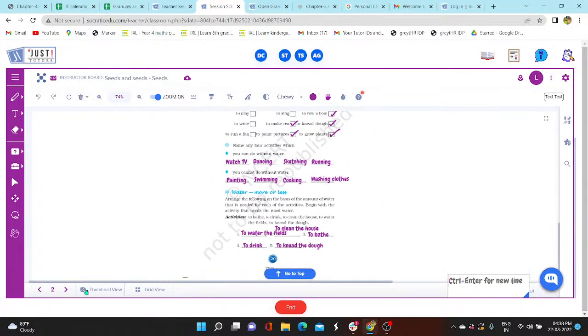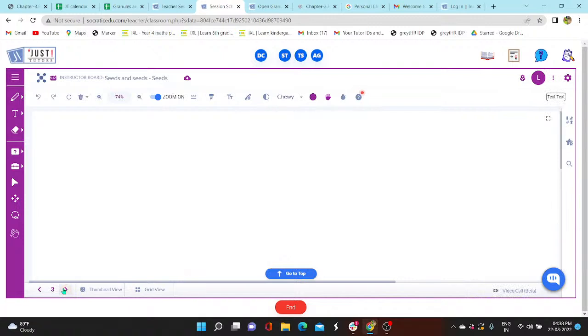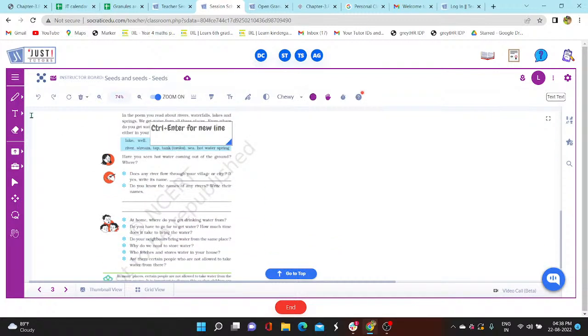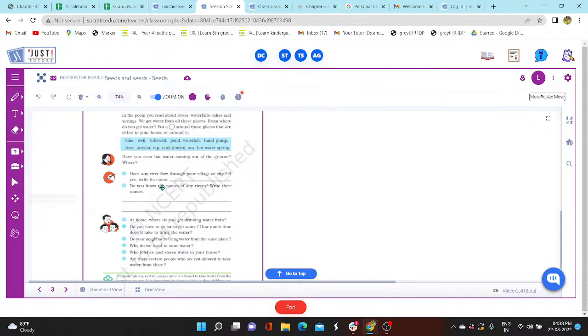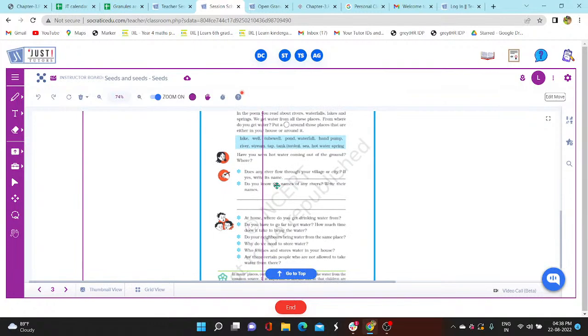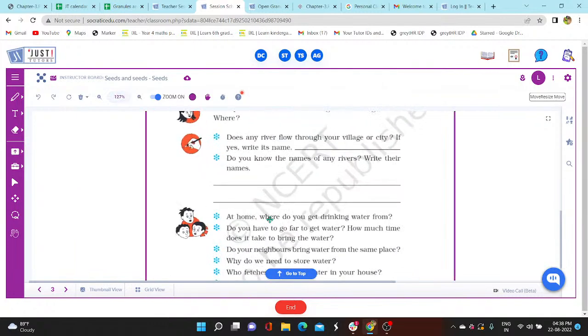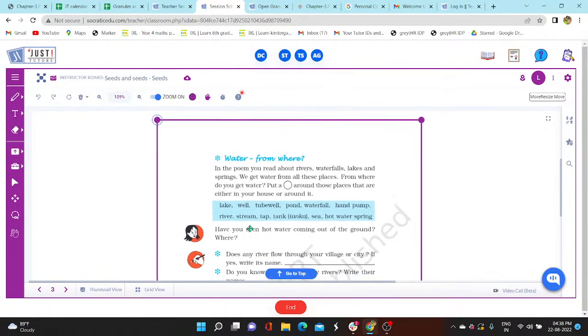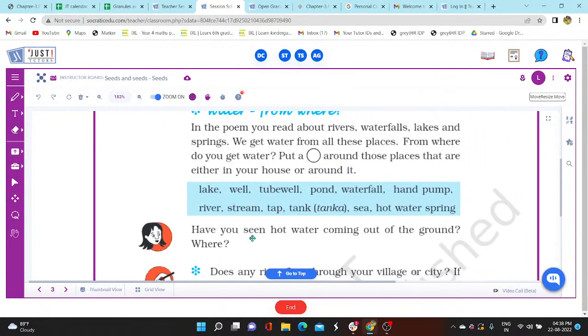Now let's go on to another slide. That is another page from your book. Okay, now let's read. Water from where?